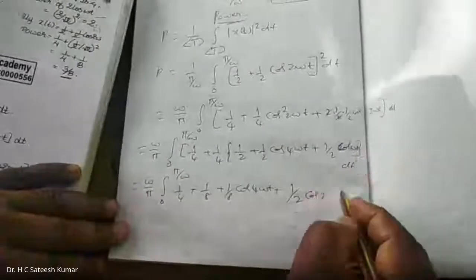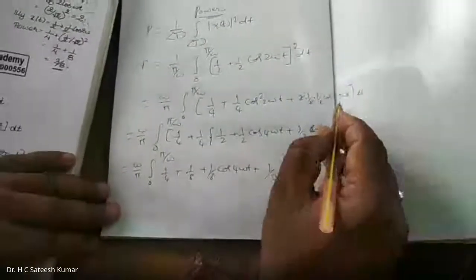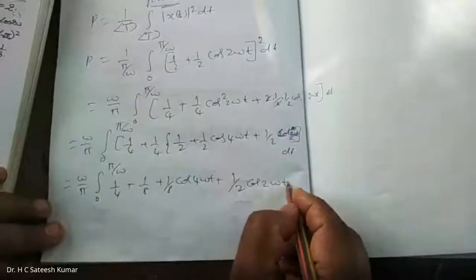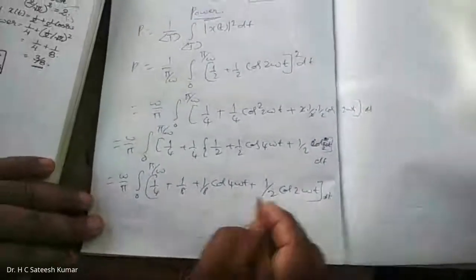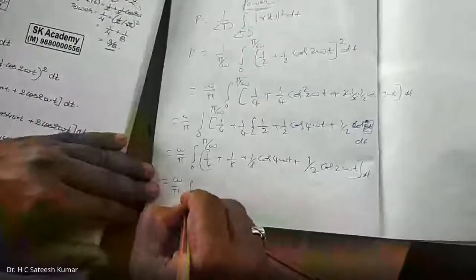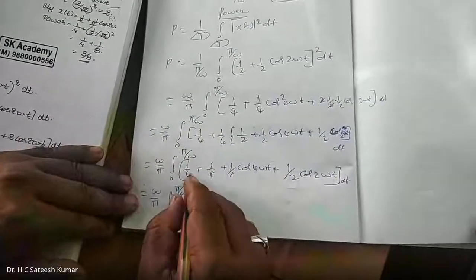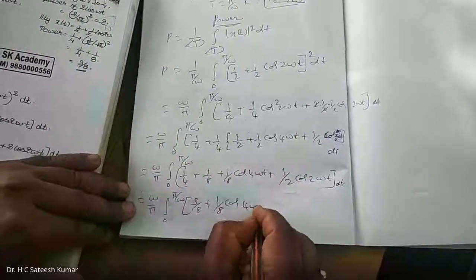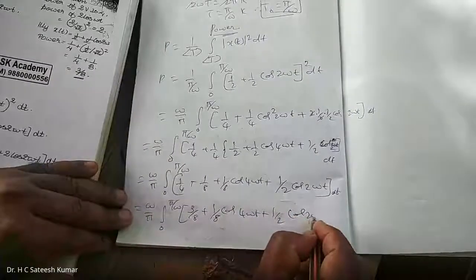which is equal to omega by pi into integration from 0 to pi by omega, 1 by 4, multiply this, 1 by 8 plus 1 by 8 cos of 4 omega t plus 1 by 2 cos of 2 omega t dt, which is equal to omega by pi integration from 0 to pi by omega, 1 by 4 plus 1 by 8 is 3 by 8, plus 1 by 8 cos of 4 omega t plus 1 by 2 cos of 2 omega t dt.